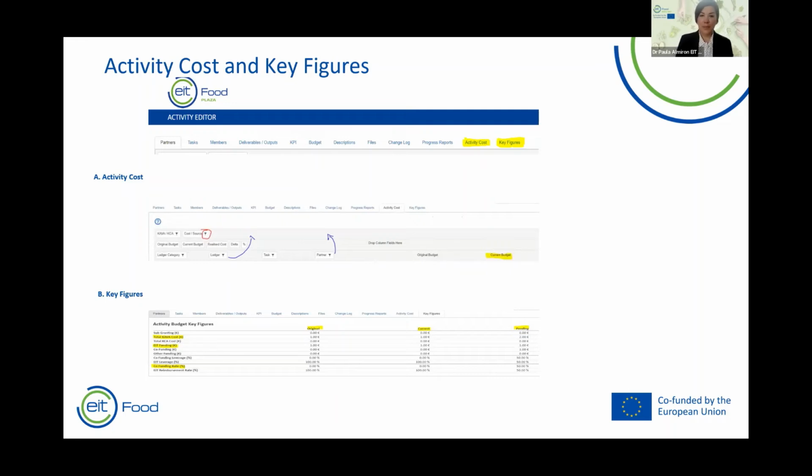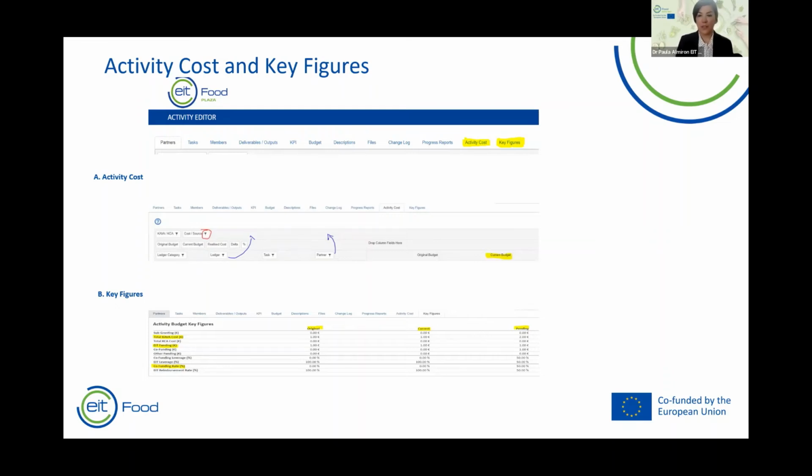Okay, so now let's go on Plaza. Some other tips. You can have an accessible overview of the budget in the tabs Activity Cost and Key Figures. Activity cost works as a pivot table.